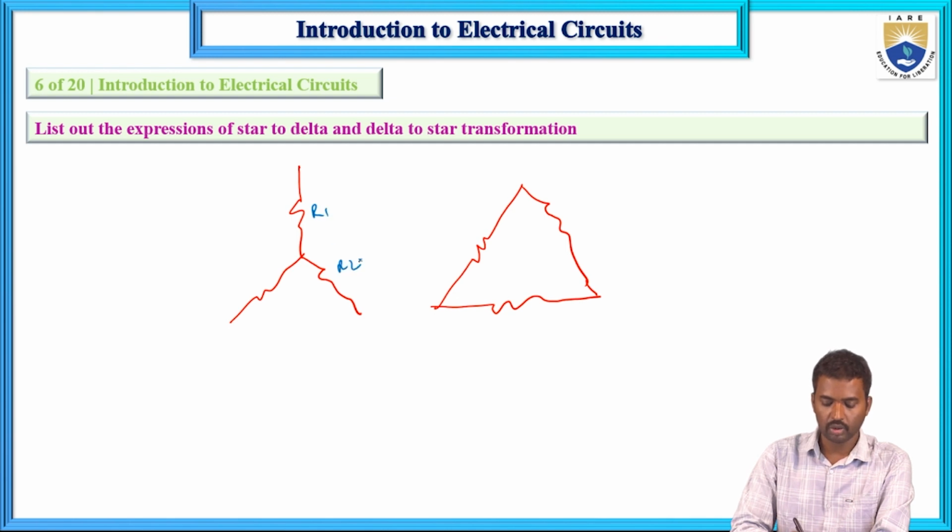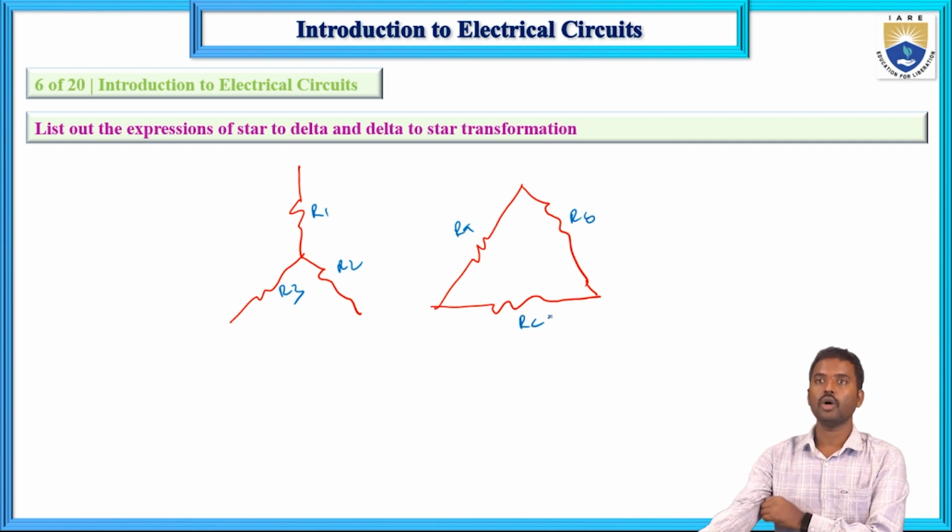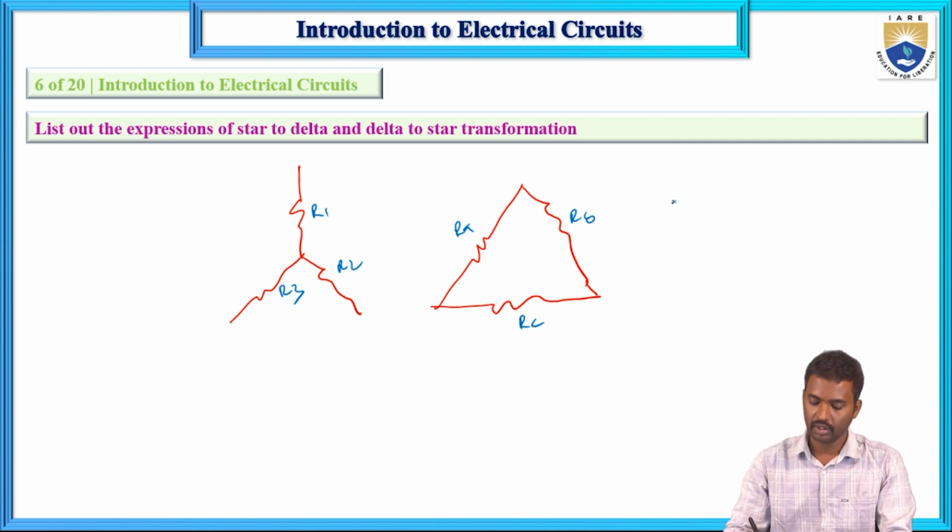R1, R2 and R3, and RA, RB and RC. Now here RA, from star to delta. I am drawing here: this is R1, R2 and R3.